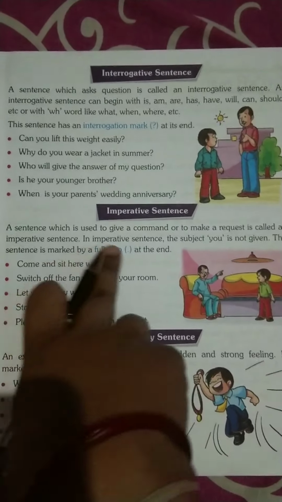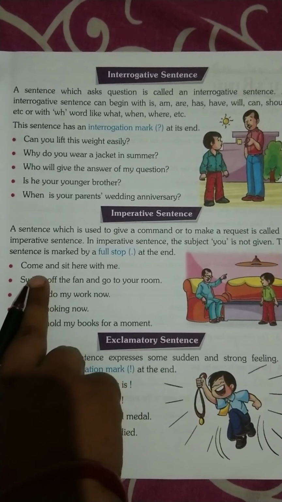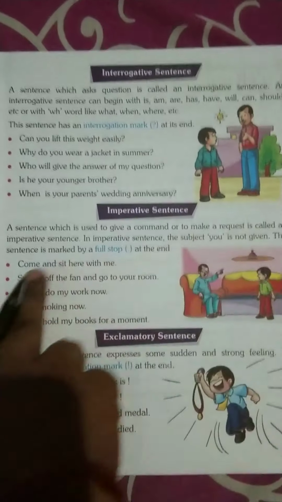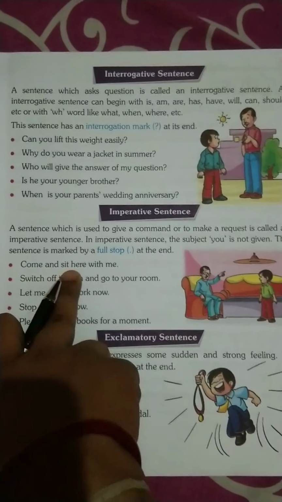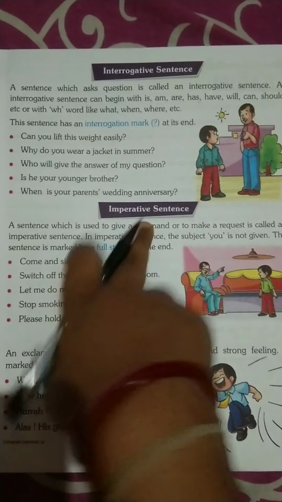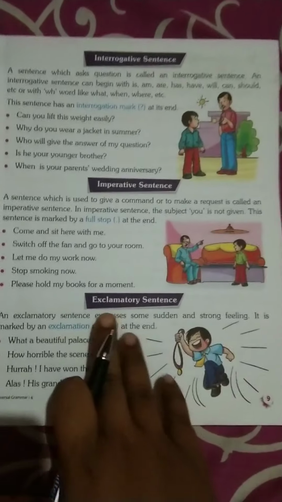It is always marked by a full stop. And in this sentence we can see command, order or request. Like: come and sit here with me. This is a command given by anybody else. So it is an imperative sentence. Come to the next one.